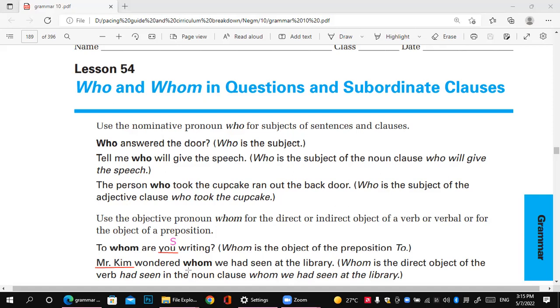Okay. So here, Mr. Kim is the subject, so I have to ask for the object because I already know who the subject is, Mr. Kim. The first example here, "To whom are you writing?" I already know who the subject is. You is the subject. Okay.